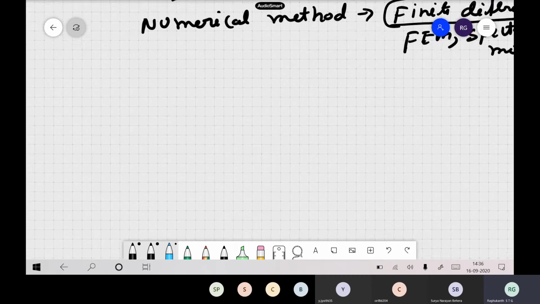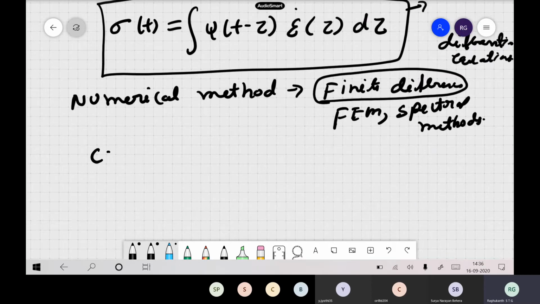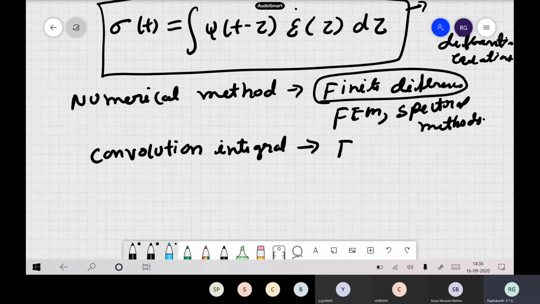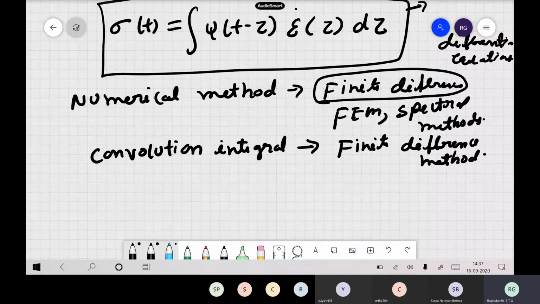Now, how do you represent a convolution integral in a finite difference format? So this becomes a problem. How to represent a convolution integral in a finite difference method? This is a problematic thing in our numerical implementation of these stress-strain relations. Now, the frequency domain also you can't use, because when you're writing in finite differences, you are solving the differential equations.